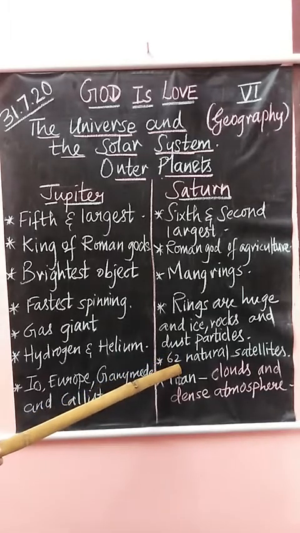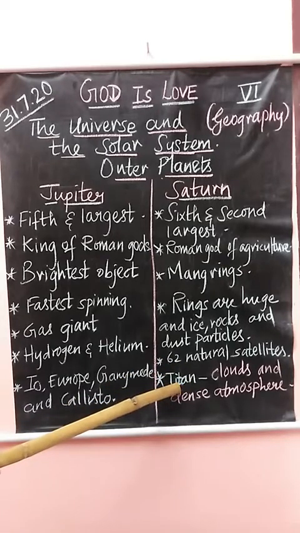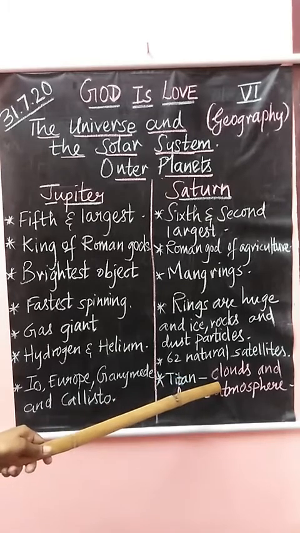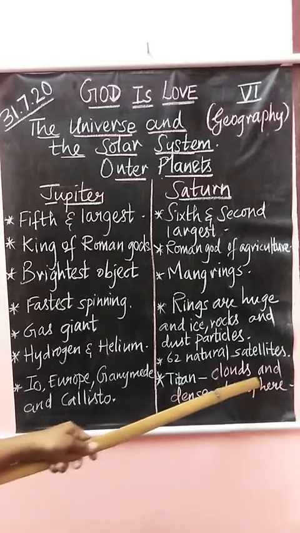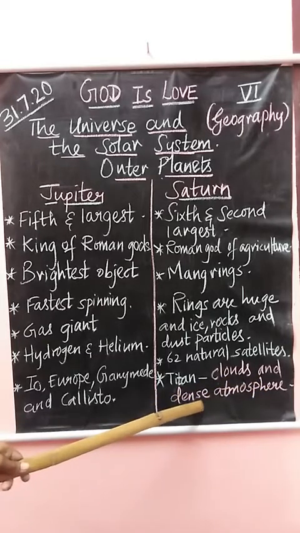Saturn has nearly 62 natural satellites around it, of which Titan, Saturn's largest moon, is the only satellite in the solar system that has clouds and a dense atmosphere. Dense atmosphere means thickly covered or closely set atmosphere, composed of nitrogen and methane.